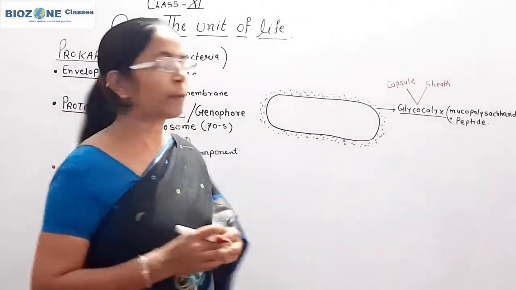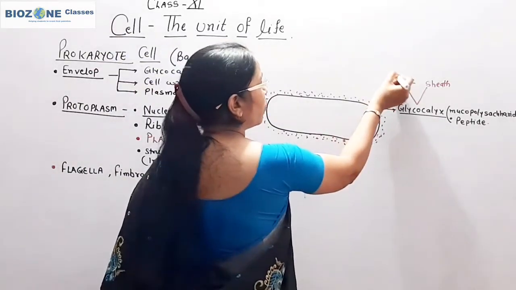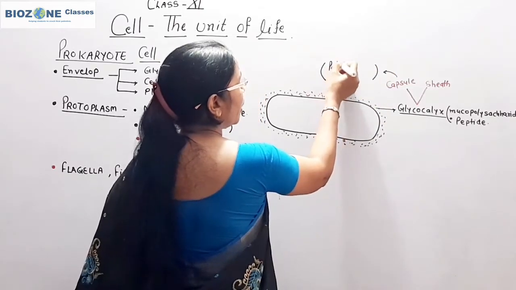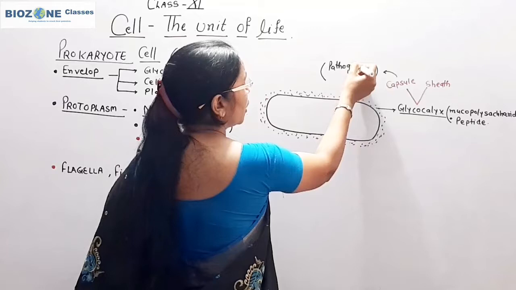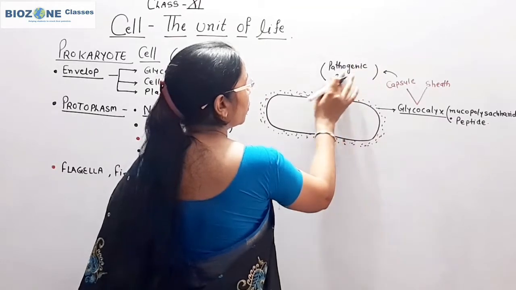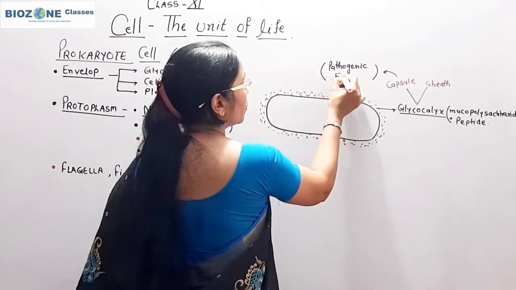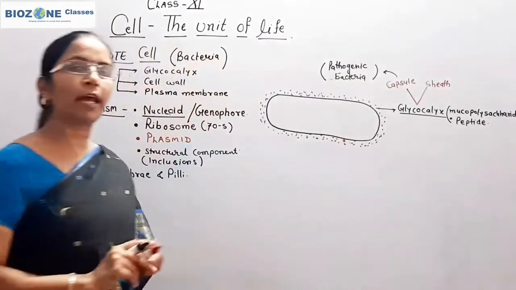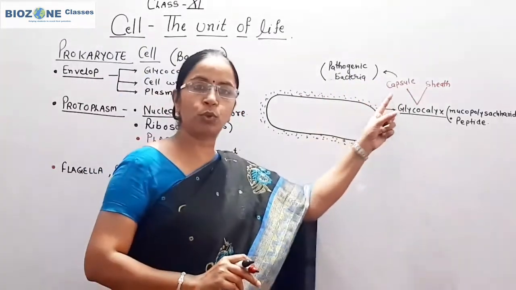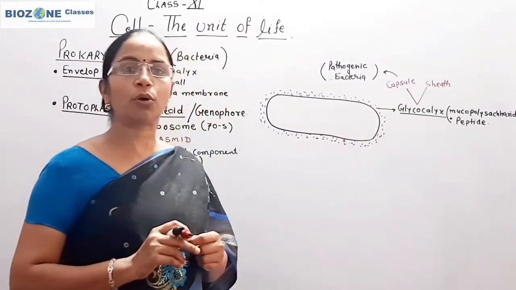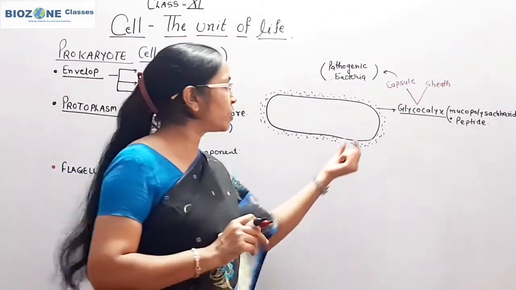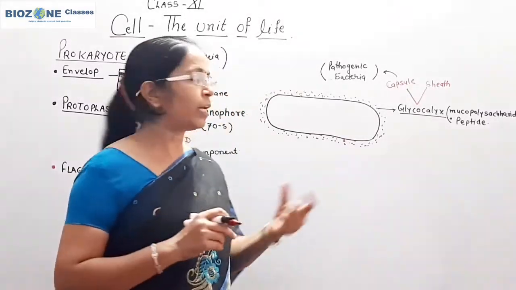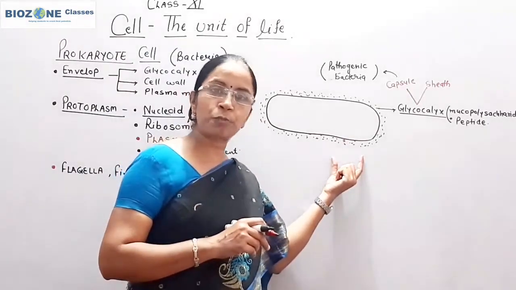When we look at the capsule, remember, the capsule is predominantly present in pathogenic bacteria. So the disease-causing bacteria or pathogenic bacteria show the presence of glycocalyx in the form of a capsule, because the main function of the capsule is to protect the cell wall of bacteria from antibiotics as well as from WBC. So this part you remember.